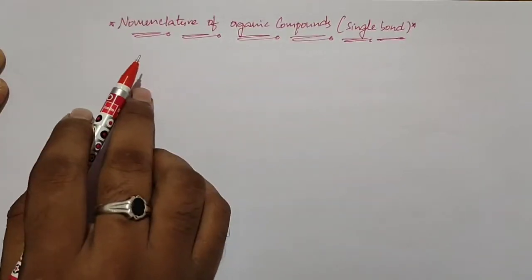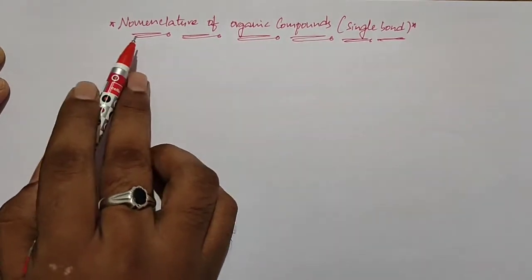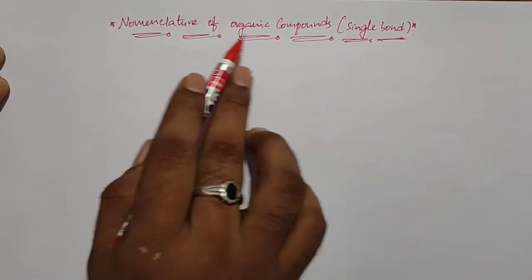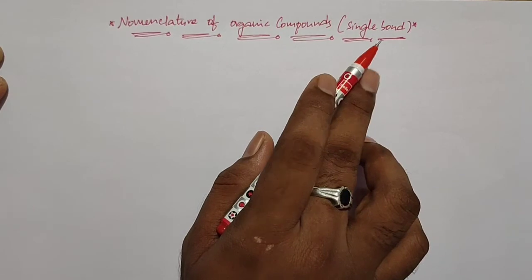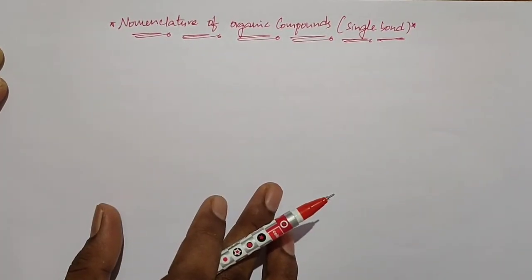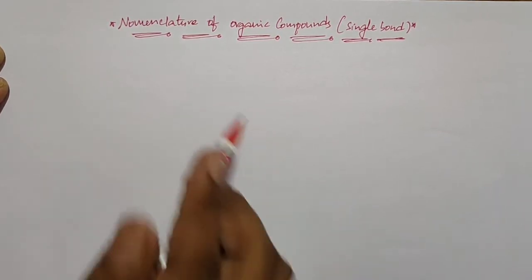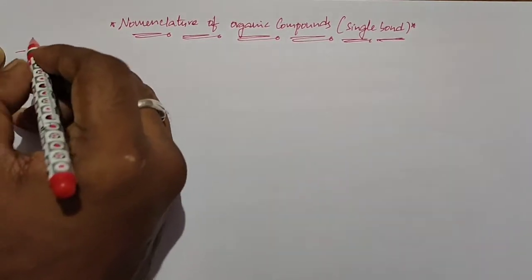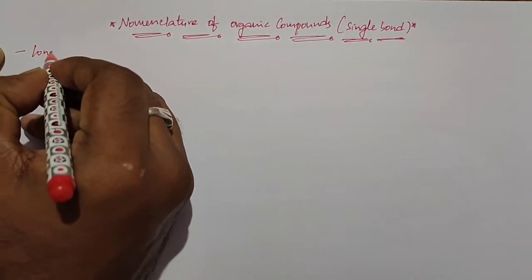We have different rules for different types of compounds. In this video we are discussing the nomenclature of organic compounds containing a single bond, and the rules we discuss in this video are all basic rules for any type of organic compound. The first rule is the longest chain rule.